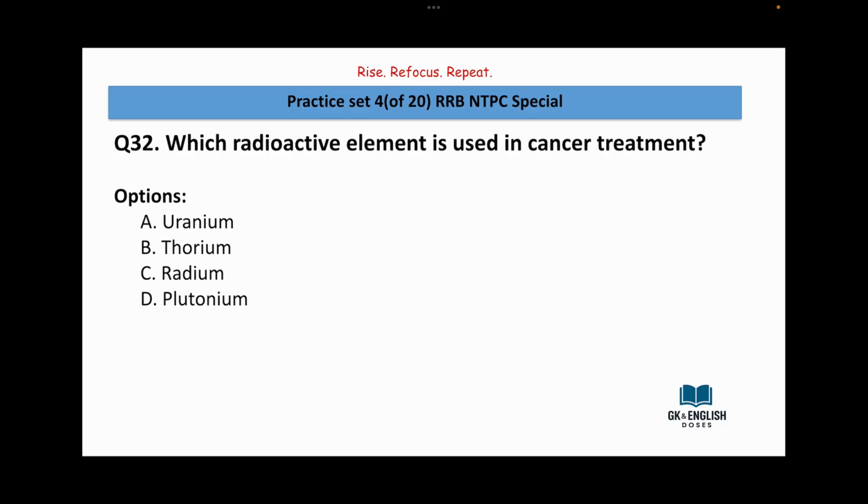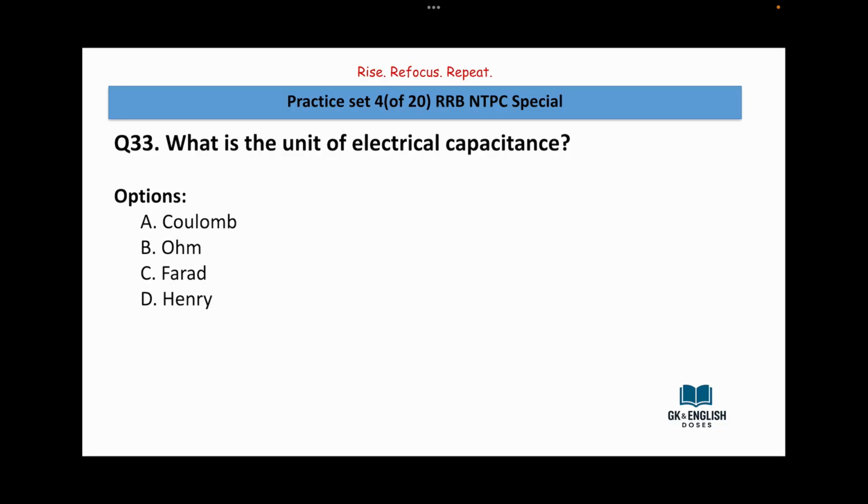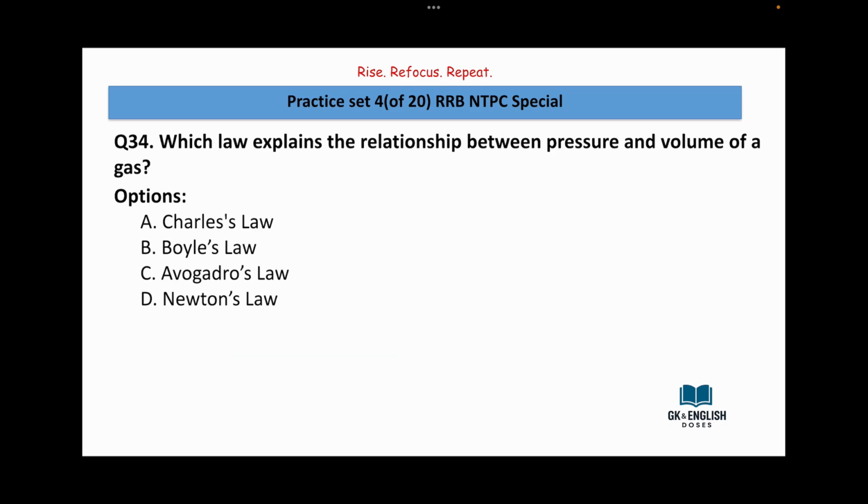Which radioactive element is used in cancer treatment? Uranium, thorium, radium, plutonium. Answer is radium. What is the unit of electrical capacitance? Coulomb, ohm, farad, Henry. Answer is farad.